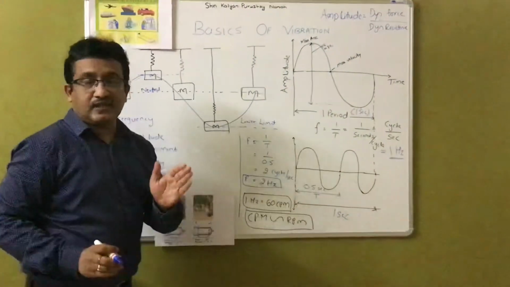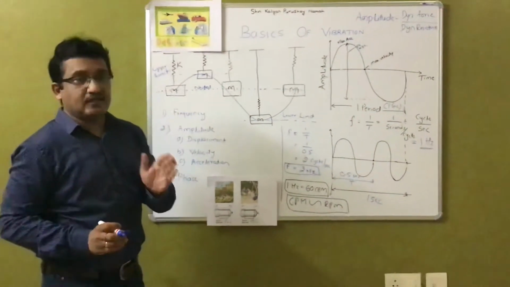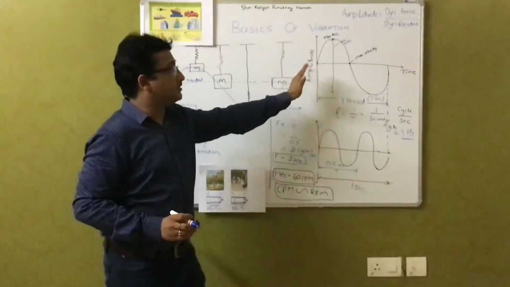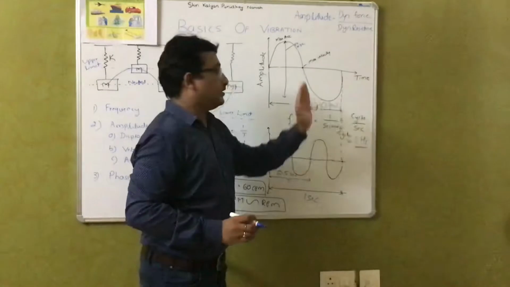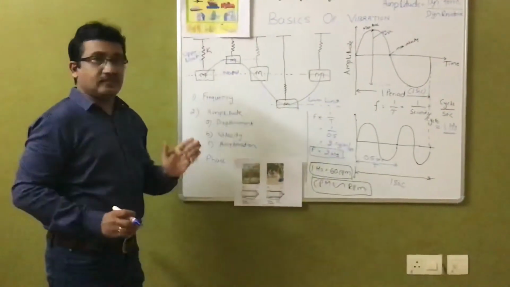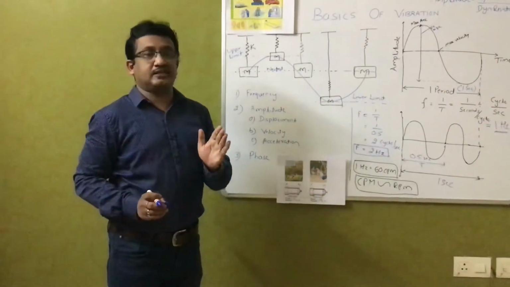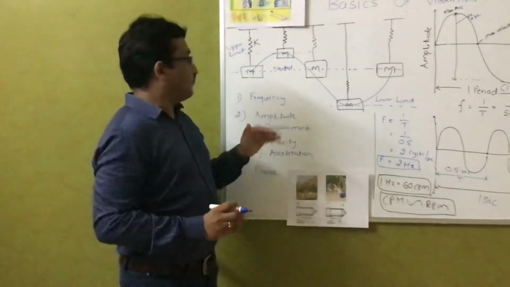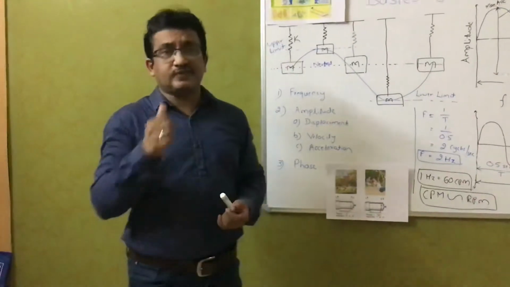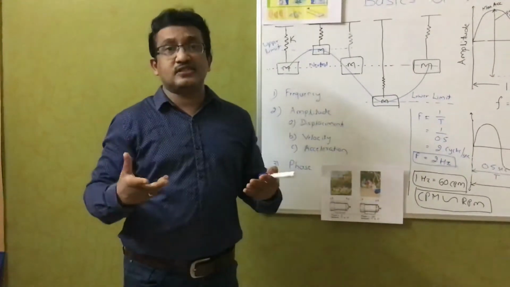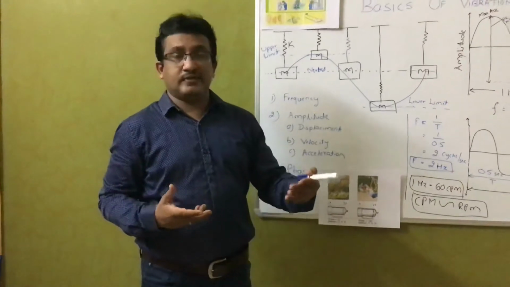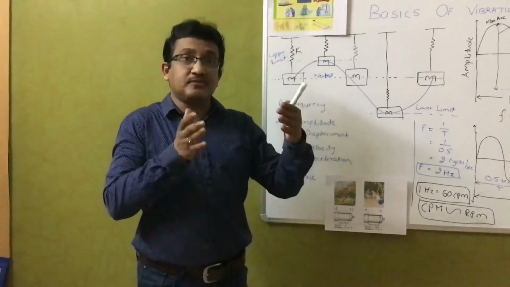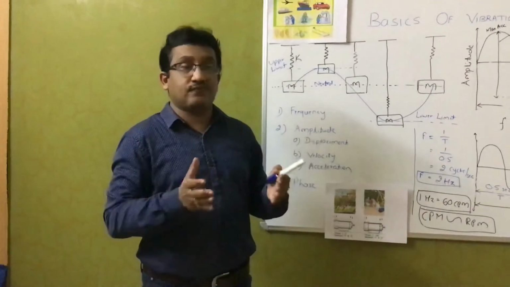Whenever the sensor measures vibration, the raw signal is the time waveform, with amplitude in the vertical direction and time in the horizontal direction. In vibration, we generally use three characteristics: frequency, amplitude, and phase. What is frequency? Frequency is the number of cycles over a period of time. In vibration, the frequency is how many times the machine vibrates over a period of time.